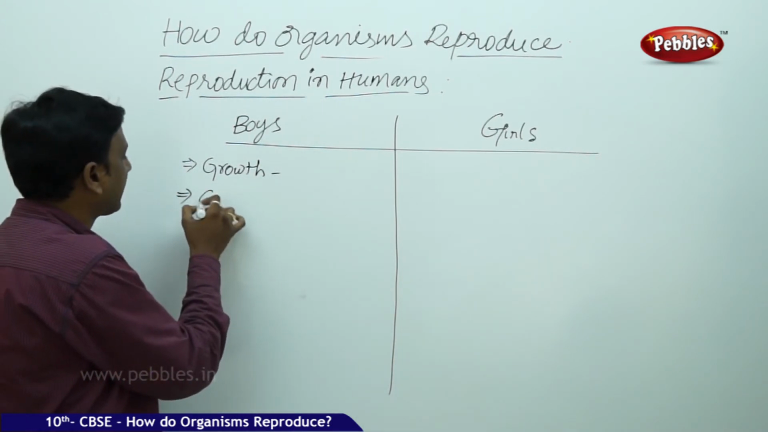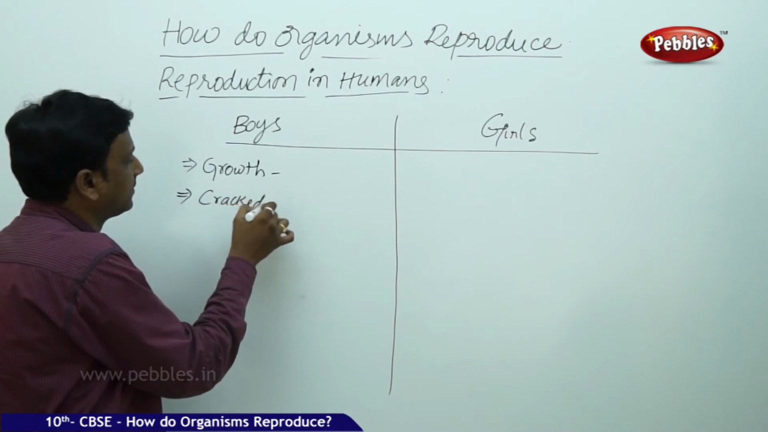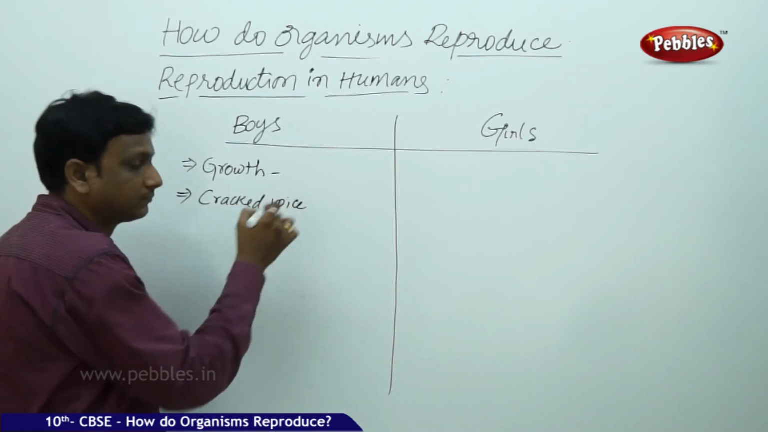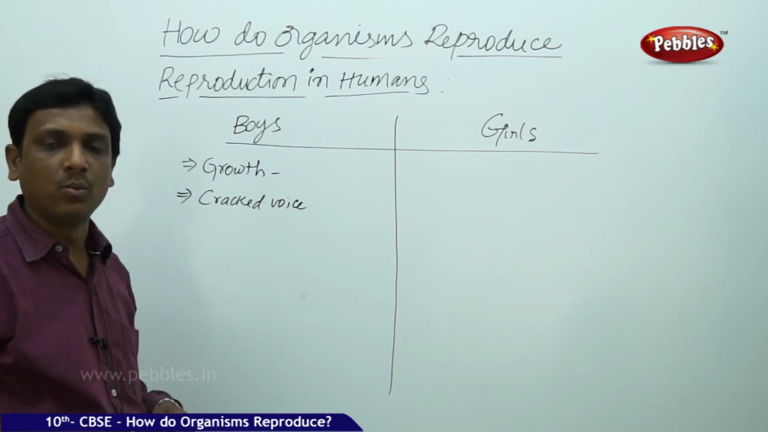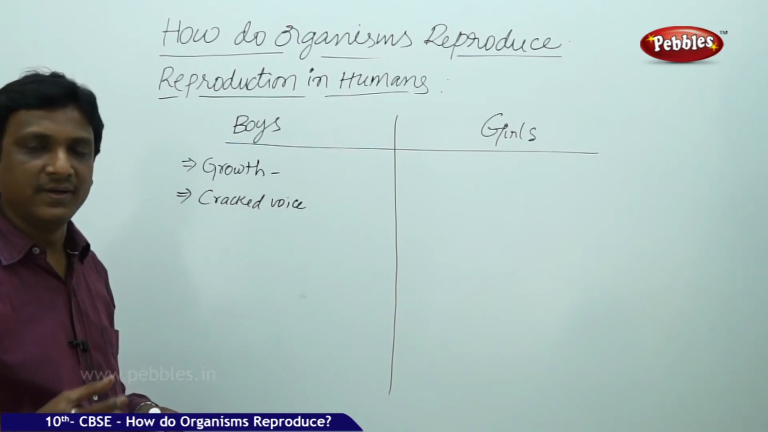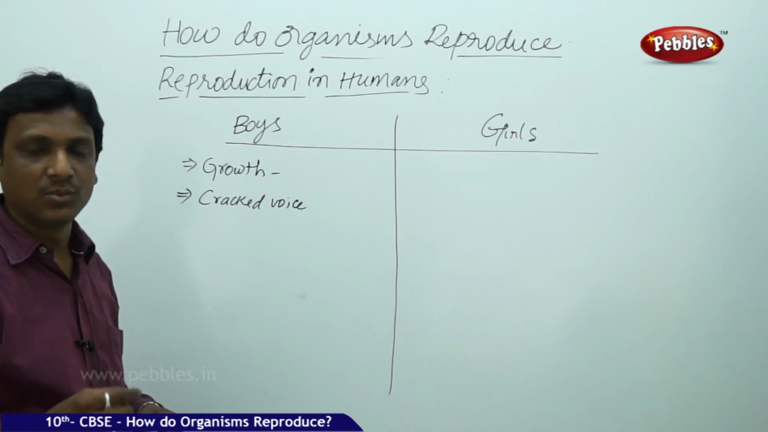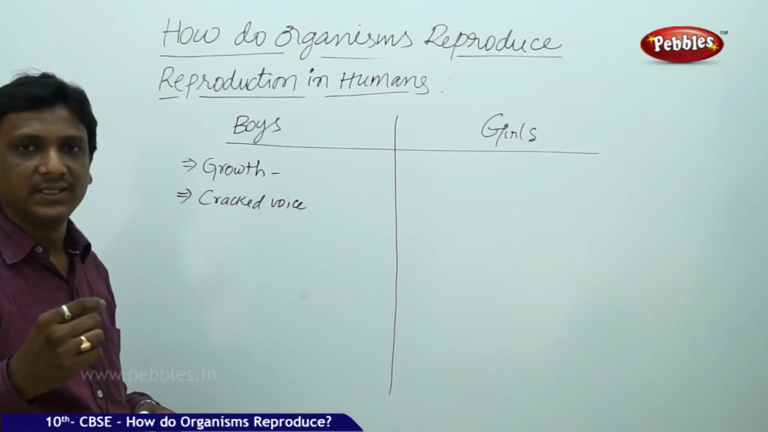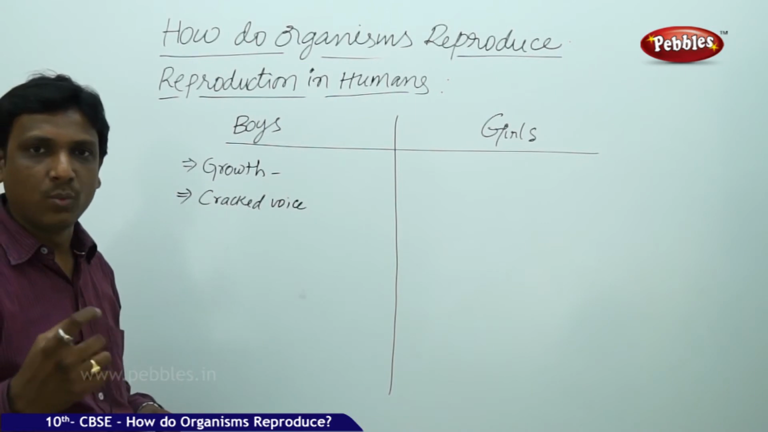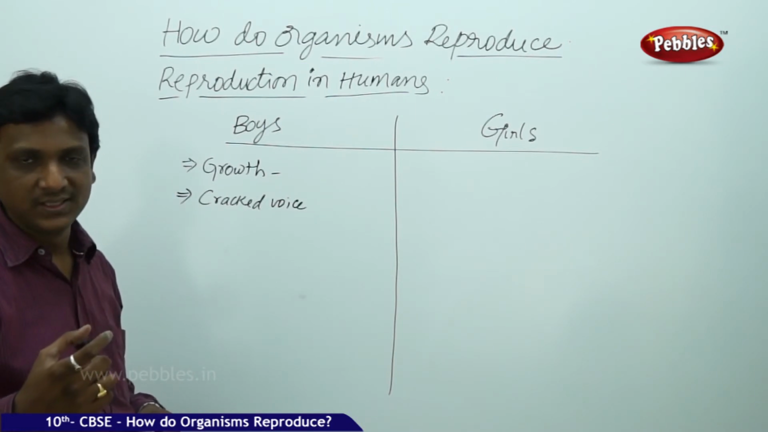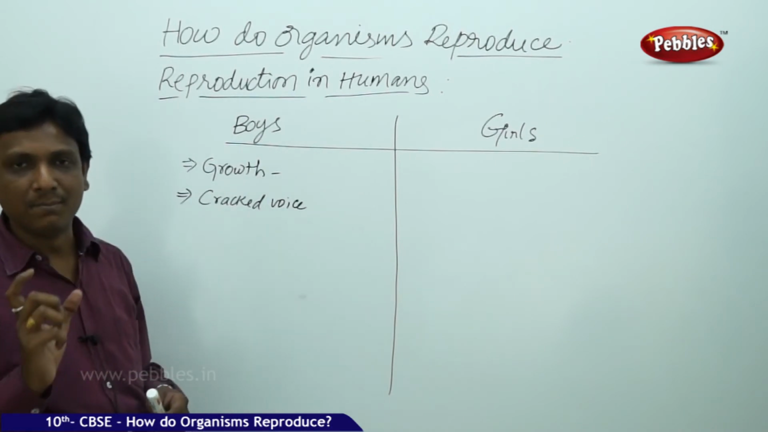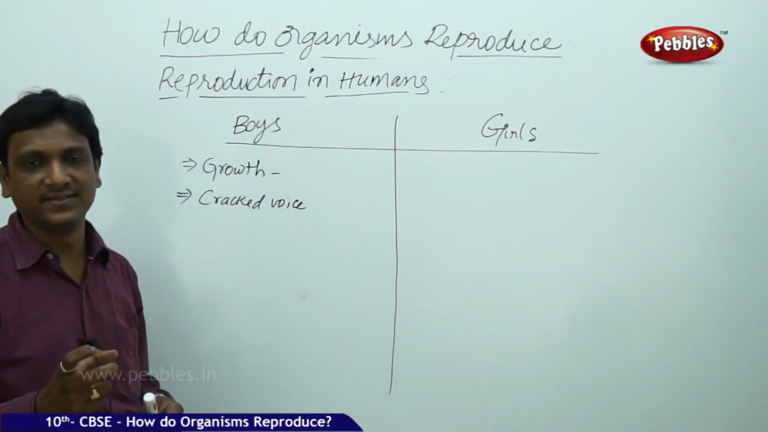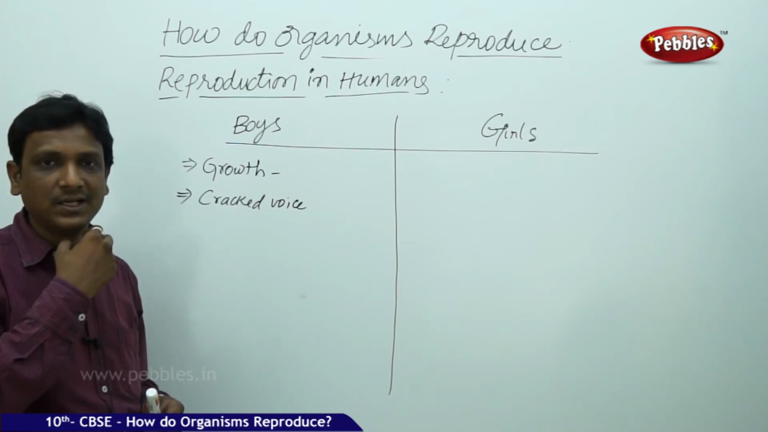And we observe the cracked voice. The voice changes. There is a difference between the voice of a man and the voice of a boy. A boy's voice is a very high pitched voice. A man's voice is a low pitched bass voice. Now this voice will be in between, shuffling between the boy's voice and the man's voice. Such a cracked voice is developed because of some changes in the vocal cords.